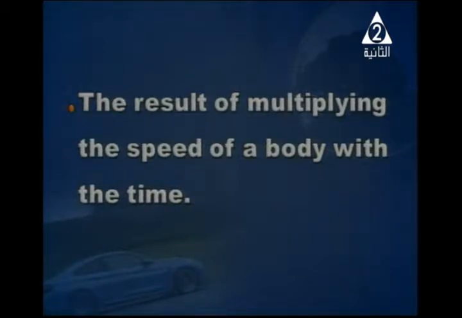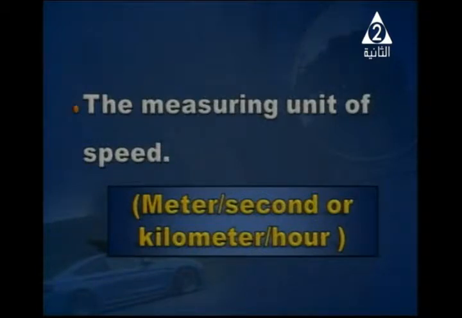Yes, Sama, the answer is distance. What about the measuring unit of speed? The answer is meter per second. Good. Or we have kilometer per hour. Catch both: meter per second or kilometers per hour.